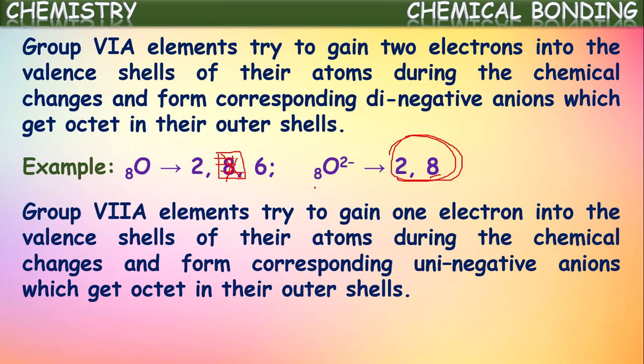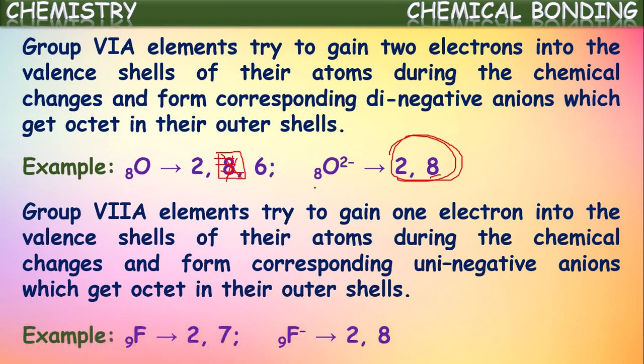So how many electrons are still required to become stable with an octet configuration? Only 1 more electron. So when these 7A group elements participate in chemical reactions, they try to gain 1 electron into the valence shell of their atoms and form the corresponding uni-negative anions, which get an octet in their outer shells. By gaining 1 electron, these elements form uni-negative anions and get octet configuration in their valence shells, and those atoms become stable.